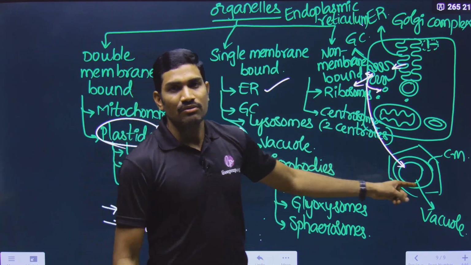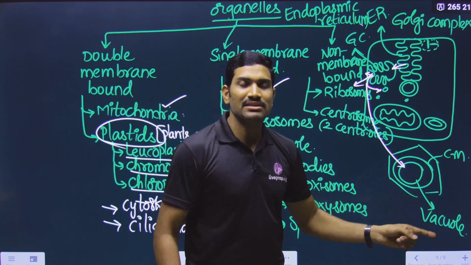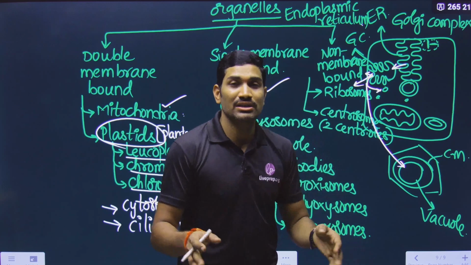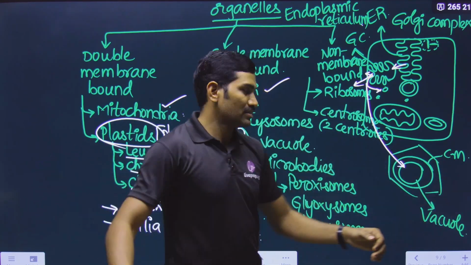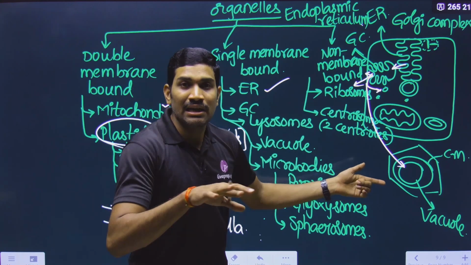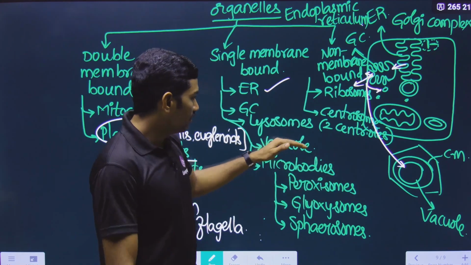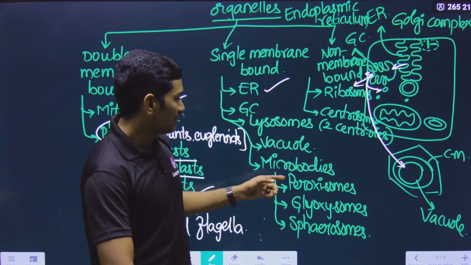And vacuole, we are observing in the plant cell. In the plant cell, vacuole will help in osmoregulation. If excess water is entering into the cell, or some loss of water is taking place, vacuole is very important in maintenance of this. So that is the major function, and it has other functions also.